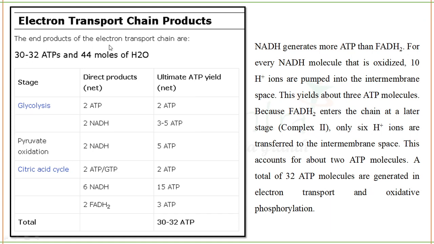Okay, so the electron transport chain products: from glycolysis you are getting 2 ATP, that is the ultimate yield, and 2 NADH, which will produce 5 ATP. Next, from pyruvate oxidation, the link reaction, you are getting 2 NADH, which will also give you 5 ATP. From the TCA cycle you are getting 2 GTP, but you will consider it as ATP. So 2 ATP, 6 NADH which will give you 15 ATP, and 2 FADH2 which will give you 3 ATP.